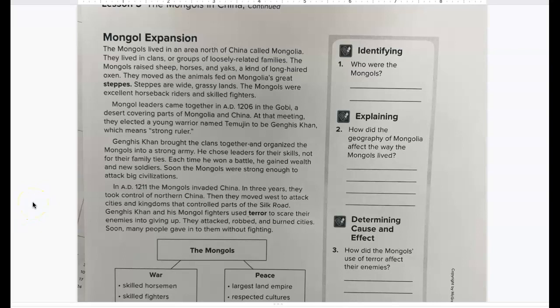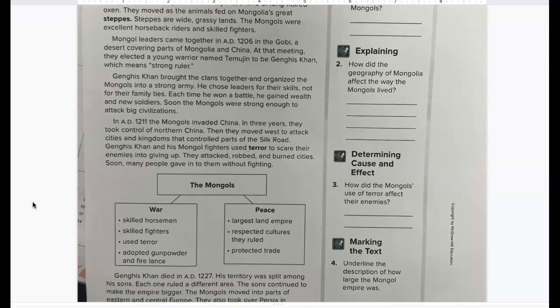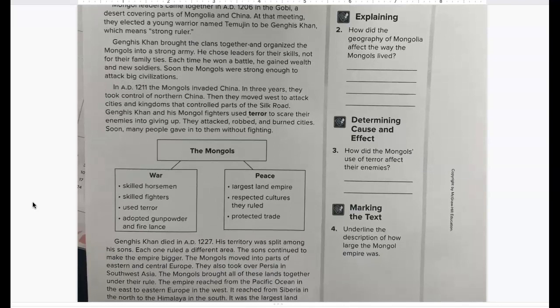Soon, the Mongols were strong enough to attack big civilizations. In AD 1211, the Mongols invaded China. In 3 years, they took control of northern China. Then they moved west to attack cities and kingdoms that controlled parts of the Silk Road.